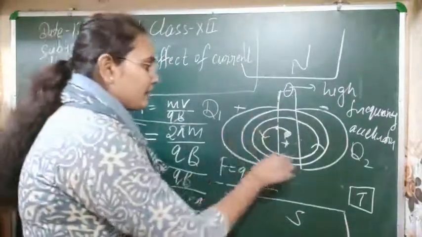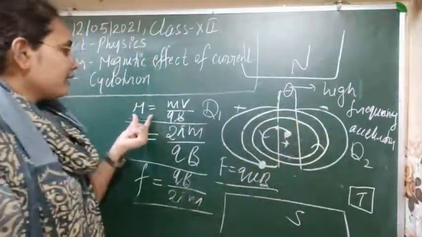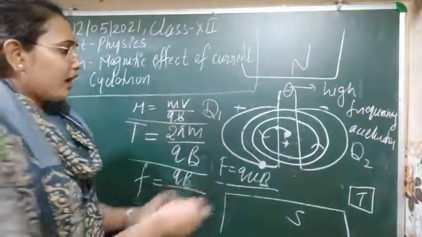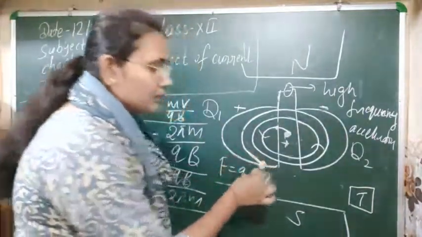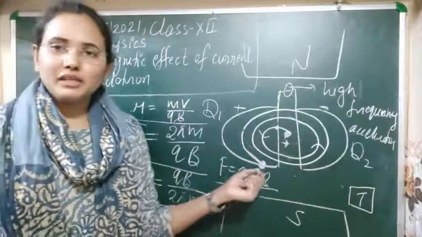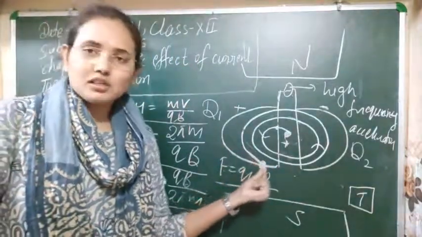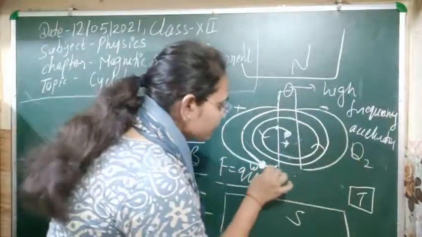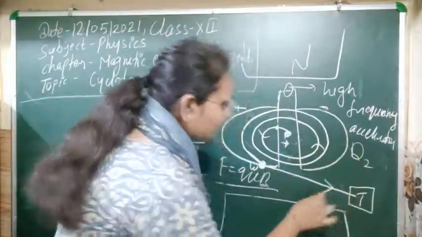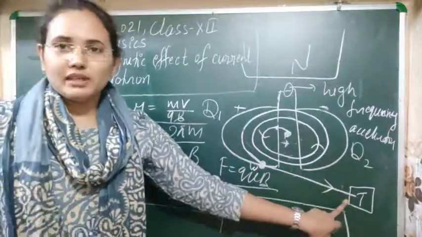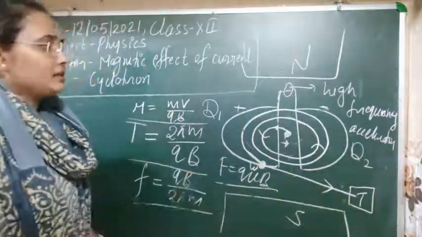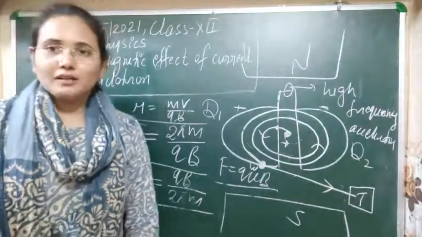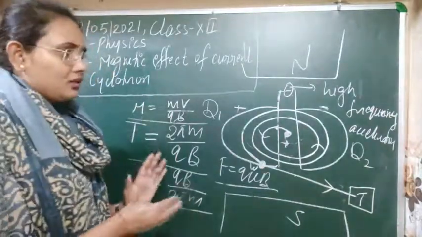So every time it enters at a greater radius, its velocity increases, meaning its kinetic energy increases. Finally, when it reaches the particular kinetic energy that we need, we take this particle out through this window. This is our window, and through it we bombard the particle onto the target that we need. So this is the construction, working, theory, and principle of the cyclotron. So that is our thing, now clear.